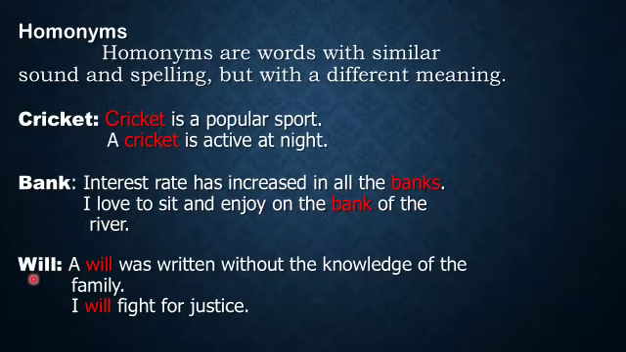Next one, will. We know will. It is an auxiliary verb. Here, a will was written without the knowledge of family. Here, this is a will. In Tamil, we say it differently. It is what is written for the wealth to transfer to the family. Here, I will fight for justice. Here, will is the verb form. It is used to mention the future tense.